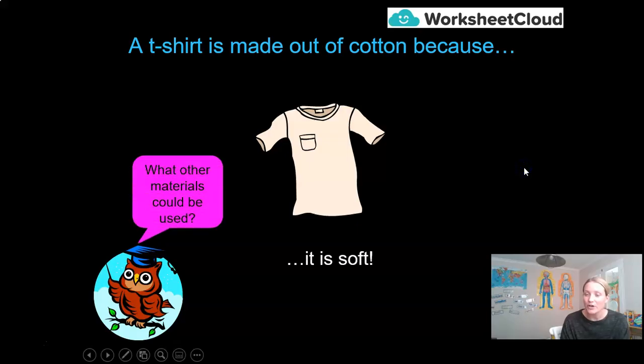Why is it made of cotton? Well, because cotton is soft. It's also what we call a breathable material. It allows air to come through it, which is very important, particularly in sportswear. But what other materials could be used to make your clothing?